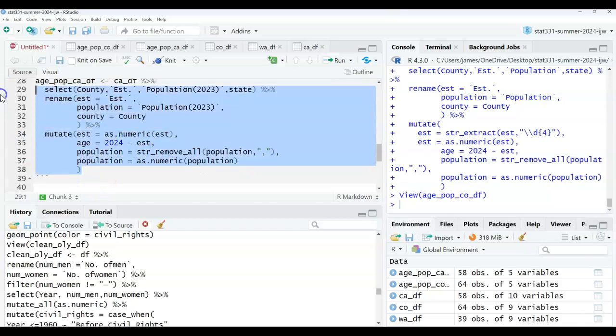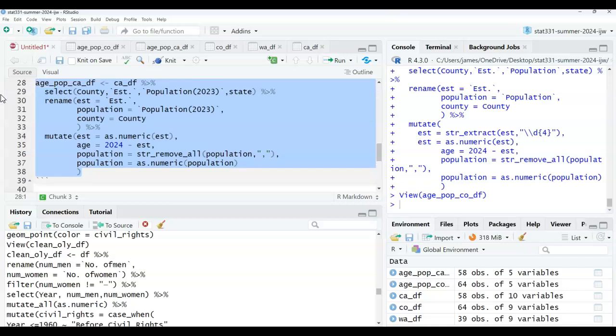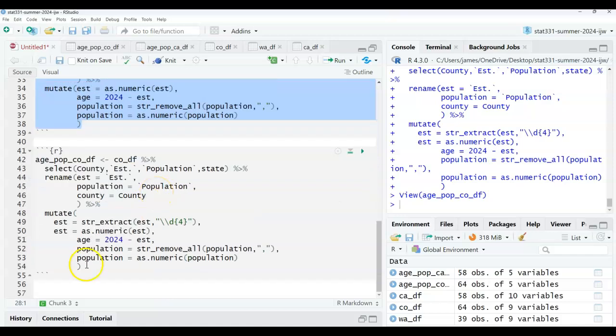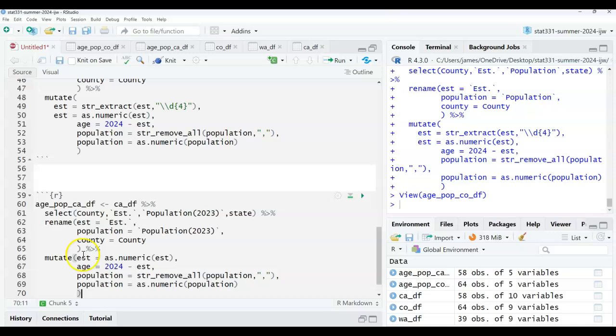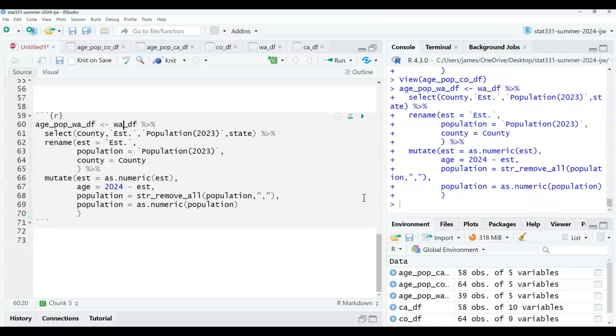So copy this. I'm going to move this down so I can have this. Okay, paste this here. This should now be WA. Okay, it has the 2023. 2024. I think this is fine. This should work. Okay, it did.